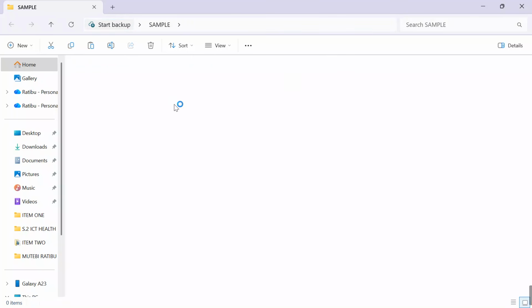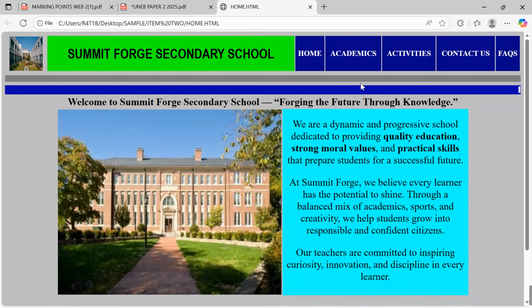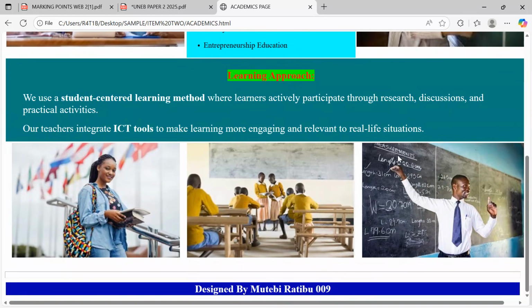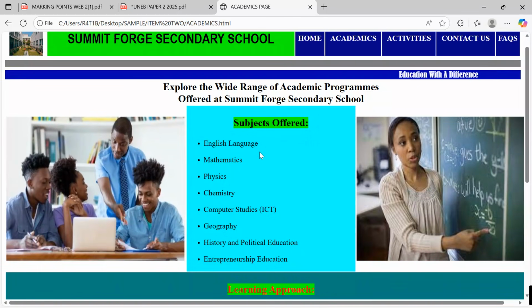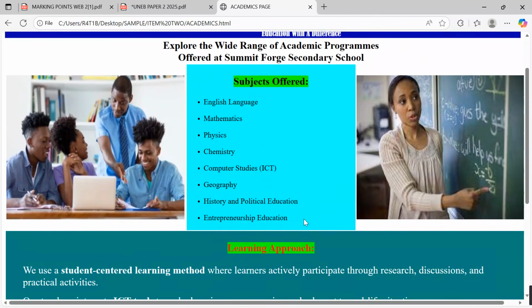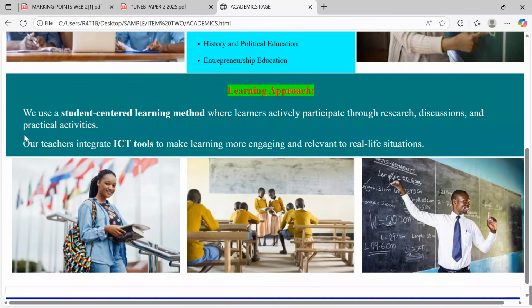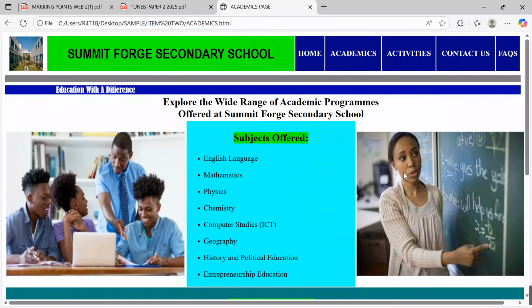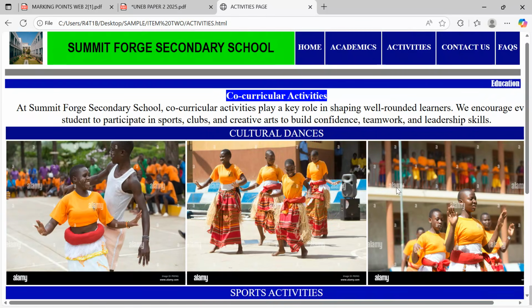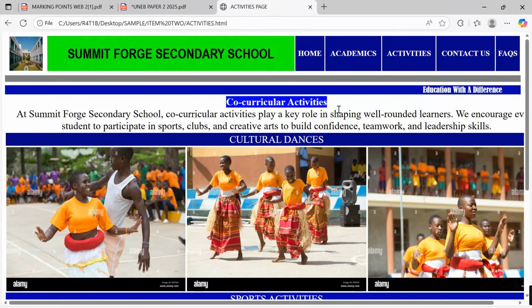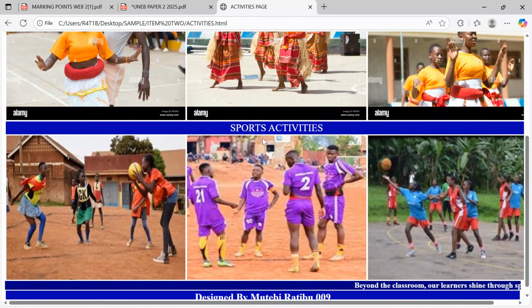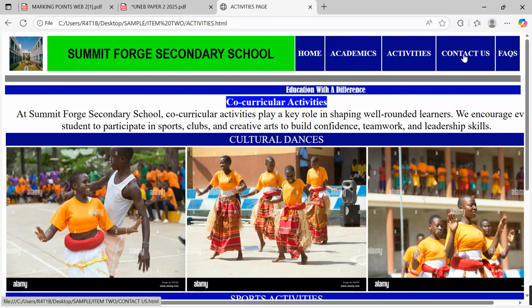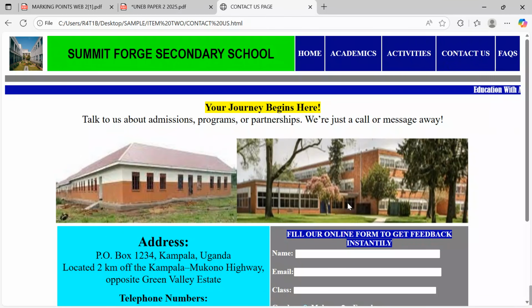Let me get back here. We have our home page. On the home page, we have some dummy information. We have the academics page where we have put a few images, the subjects we teach, some catching statements, what we do, the learning approach, and then a few images about the learning environment. Then under activities, I have put co-curricular activities where we have looked at the cultural dances and the sports activities. We have also come up with the contact us page for those that want to reach out.